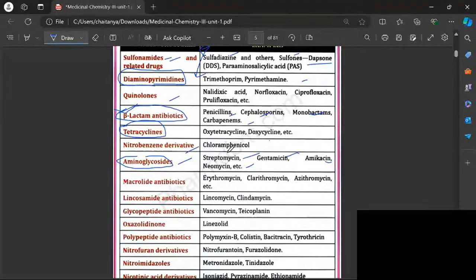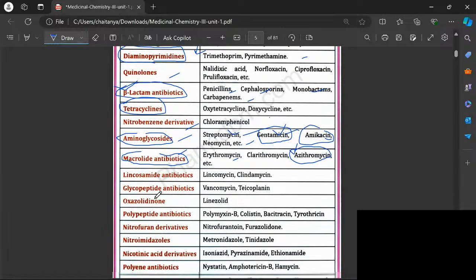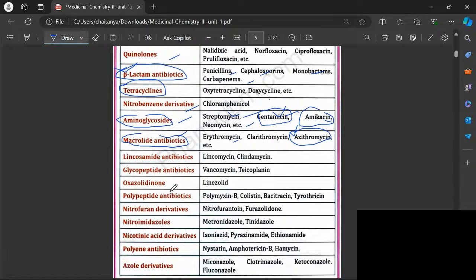If you remember, streptomycin is the antibiotic which is used to treat streptococcus, and gentamicin is used as an ointment. Amikacin is an injection. It is available in injection. Neomycin. Next, we have macrolide antibiotics. This is unit 2. We are going into unit 2. Here we are going to see erythromycin, azithromycin. Azithromycin is one of the famous known antibiotics, and we have lincosamide antibiotics.